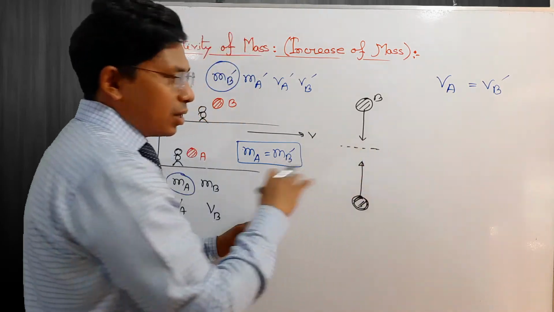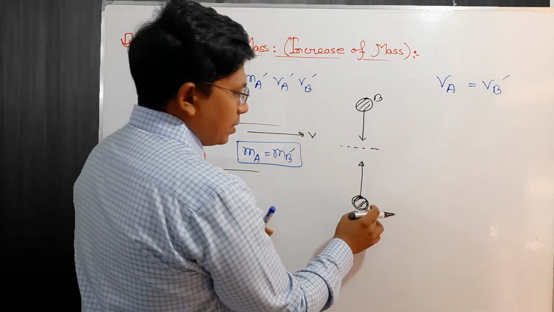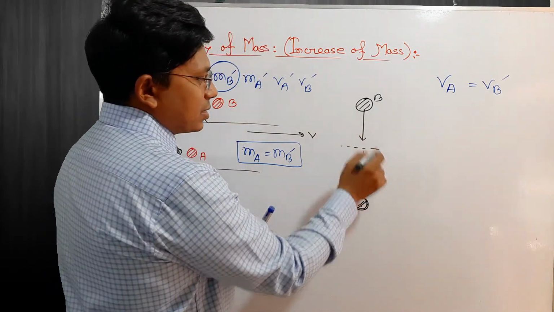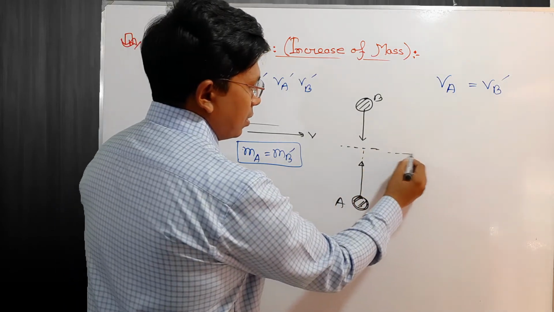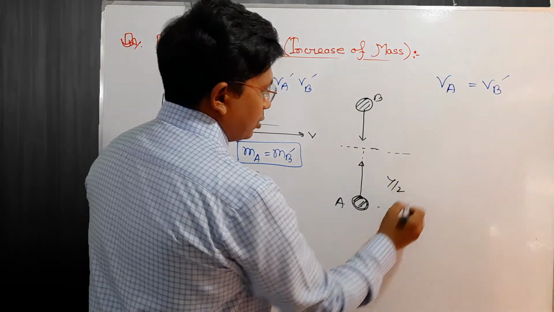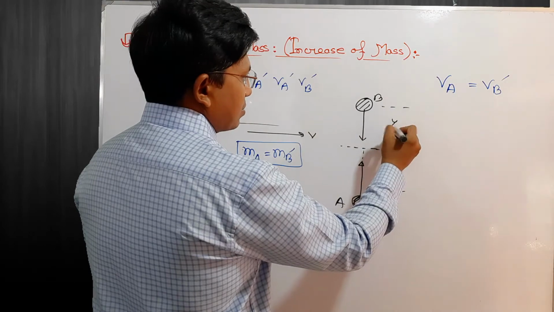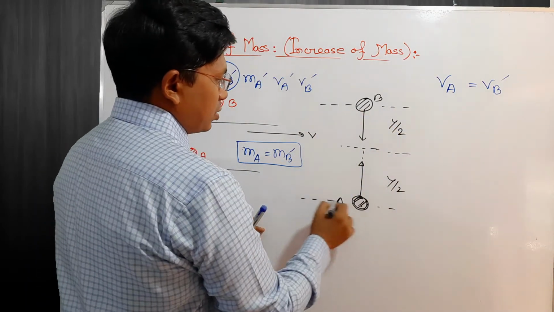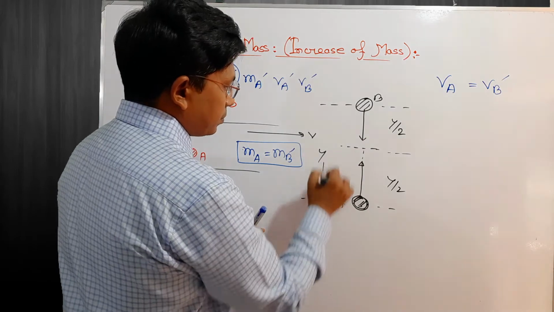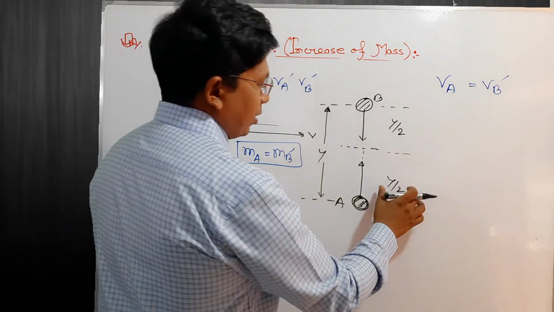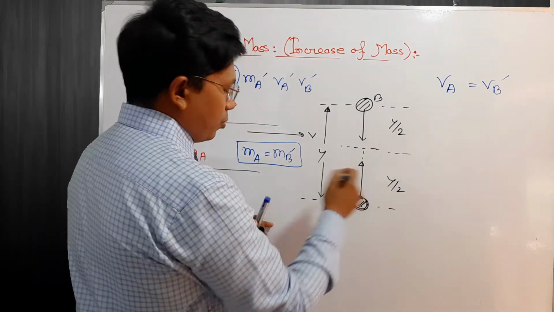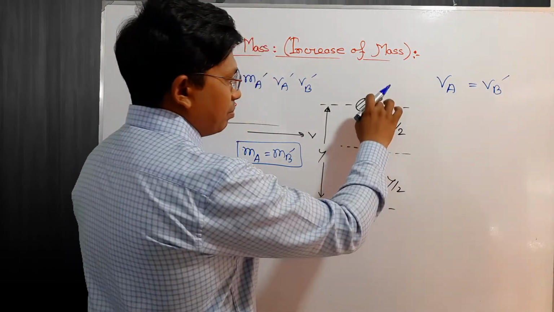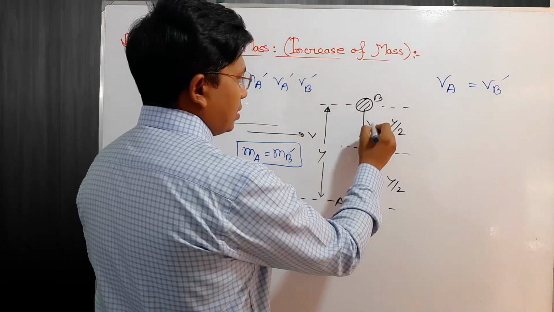When the A ball is thrown upward, the distance covered by the A ball is y by 2, and the distance covered by the B ball is also y by 2, so the total distance of these two balls is y. The velocity when the A ball is thrown upward is considered v, and when the B ball moves downward, the velocity is also v.